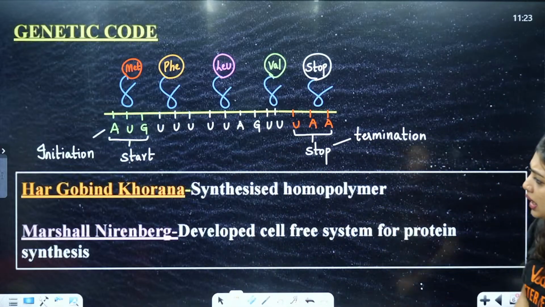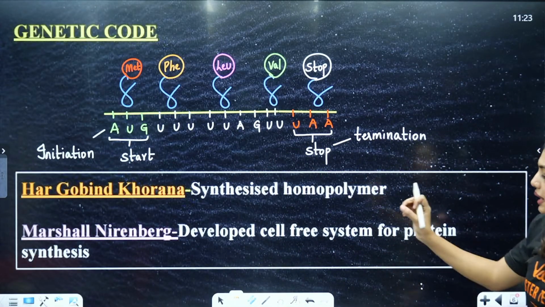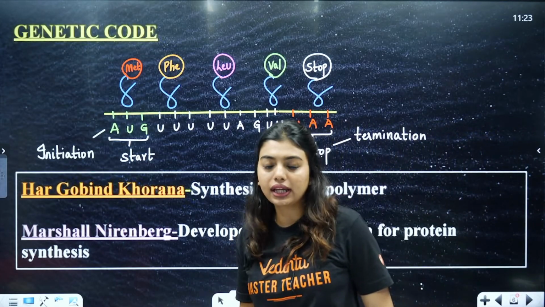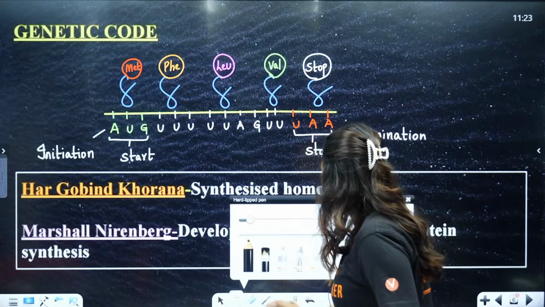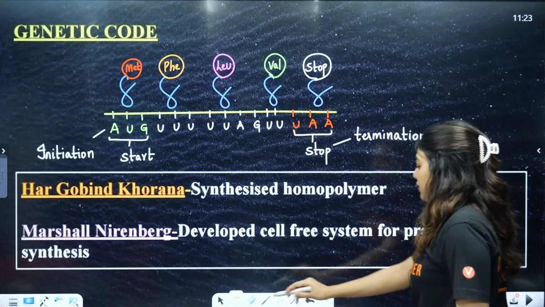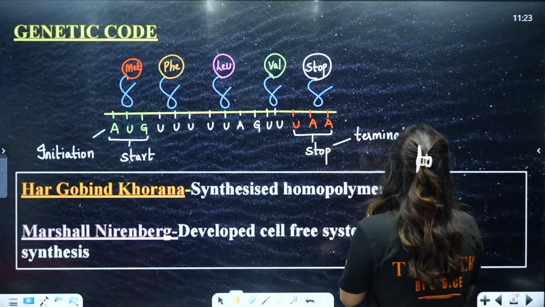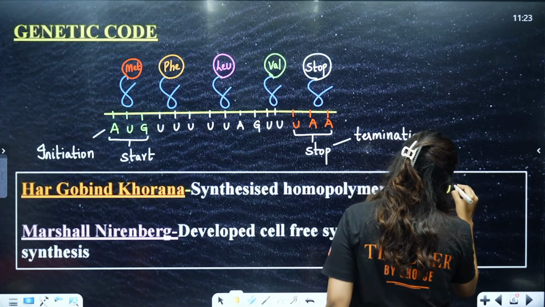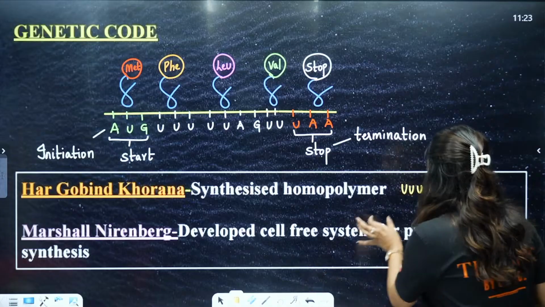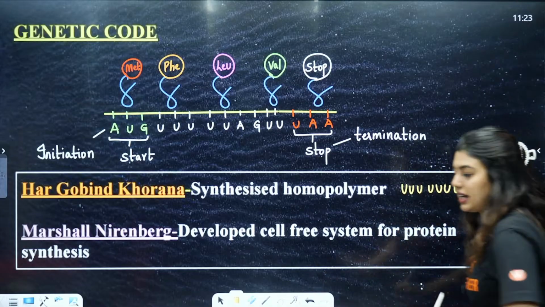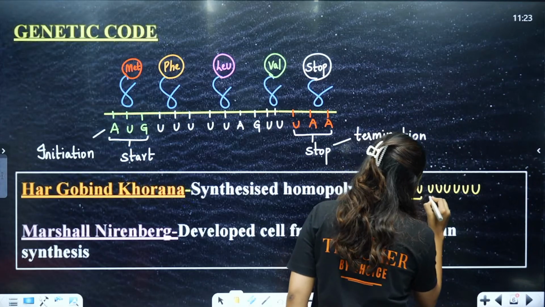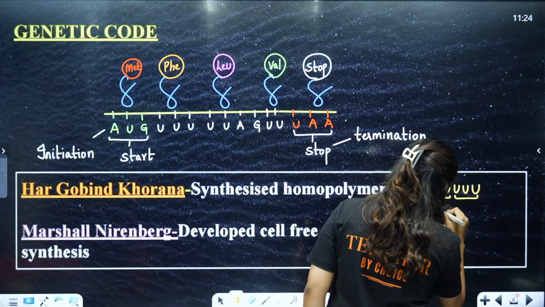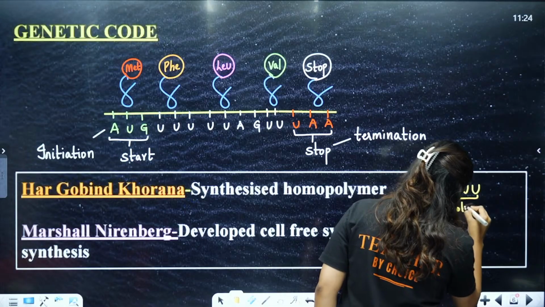Okay, now look here. Har Gobind Khorana synthesized homopolymers. So let's say he was working in a lab and he understood that we can easily form something like this: U, U, U, U, U, U, U, U, U. That means these are homopolymers, right? Same there. This is one, this is one, this is one. So we can form homopolymers.